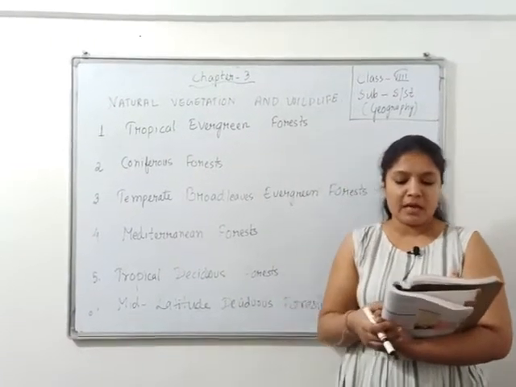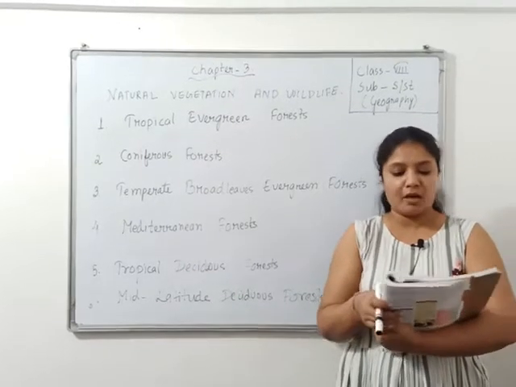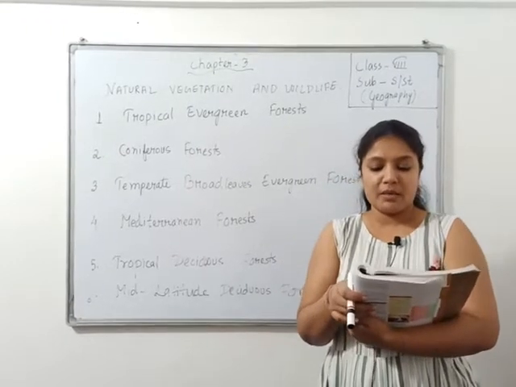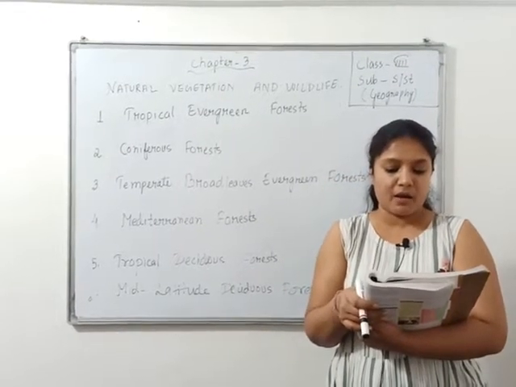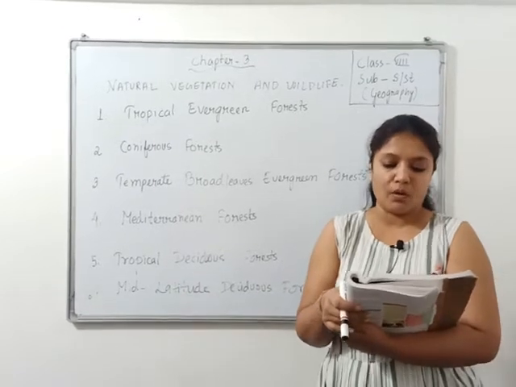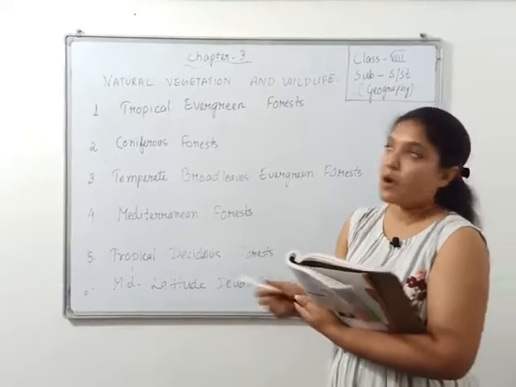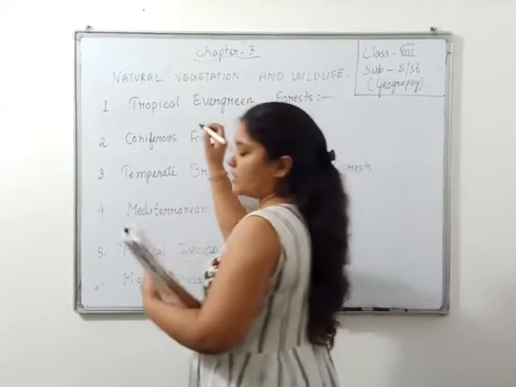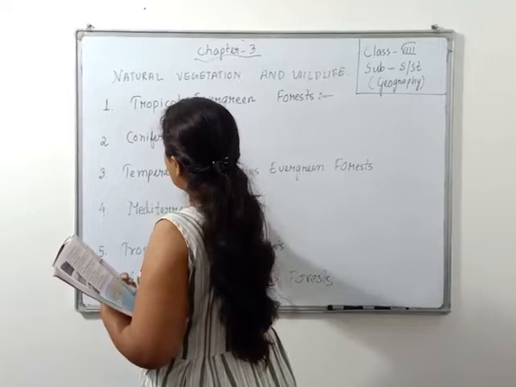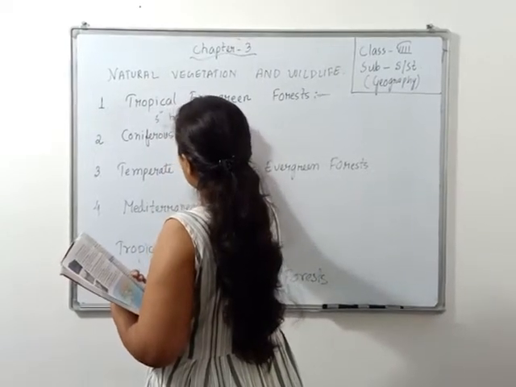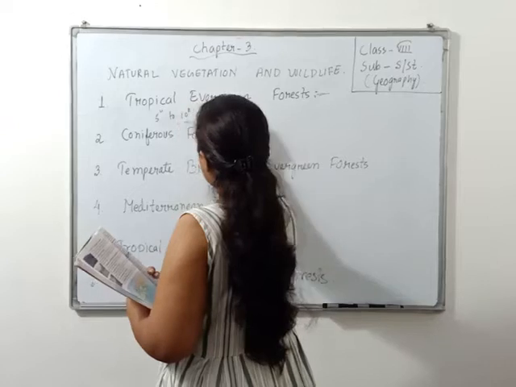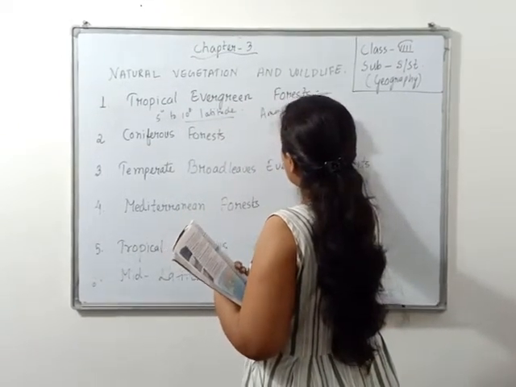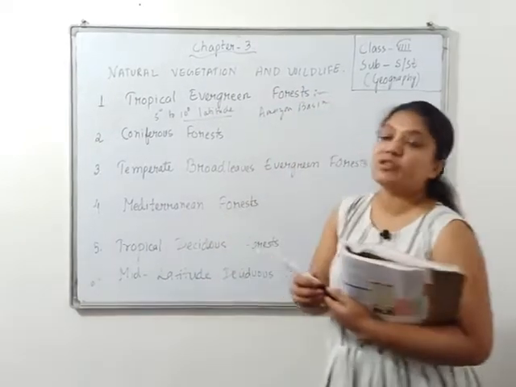They are found in the climatic region located between 5 degrees to 10 degrees north and south latitude. The Amazon basin, presently the largest rainforest area in the world, is found in this zone. Now tropical evergreen forest means what? In simple language, tropical evergreen forest is located where? 5 degrees to 10 degrees latitude. And basically it is found where? Amazon basin. Where what? Rainfall never stops.